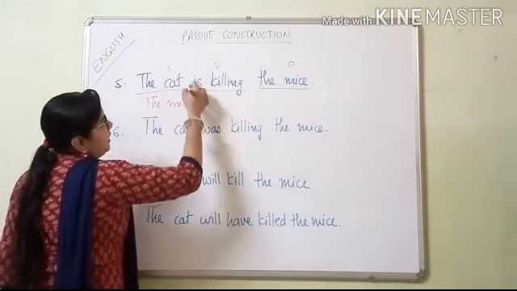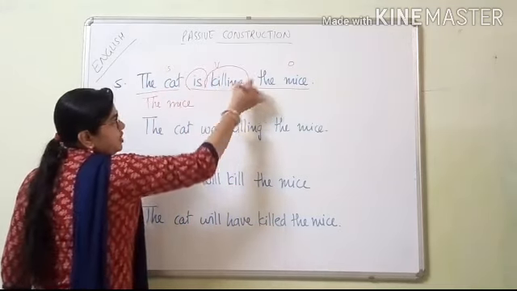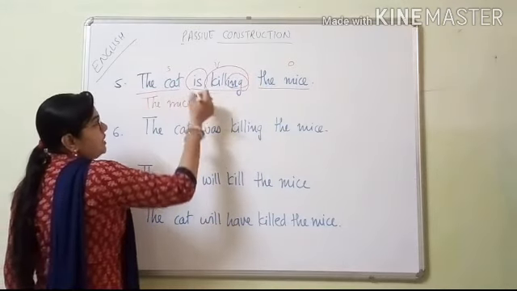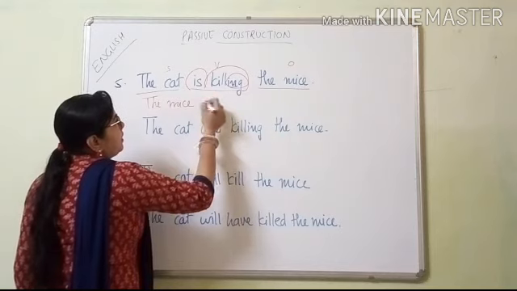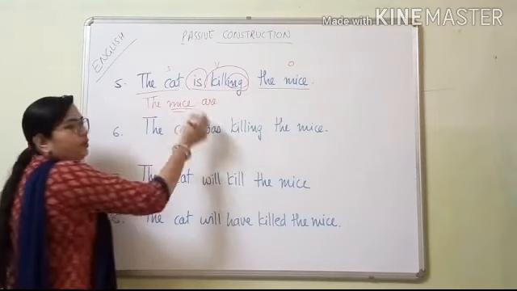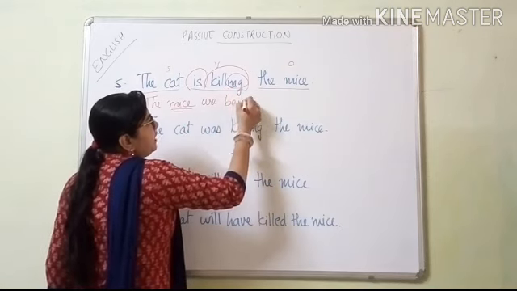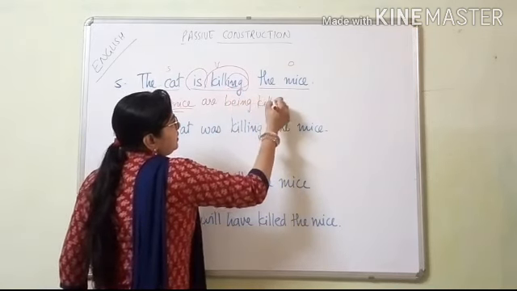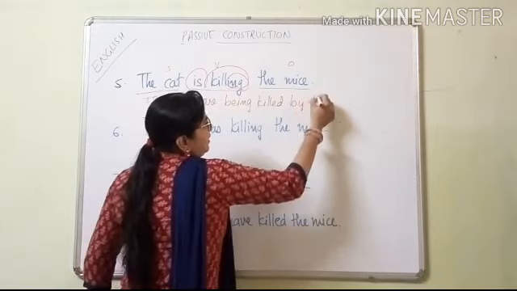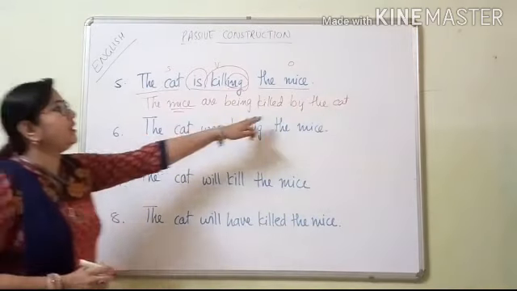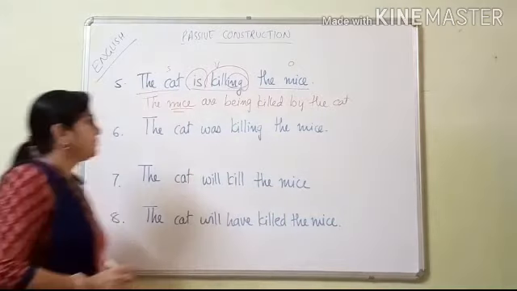Now here see, is killing. ing is there. So what will we keep here? First, instead of is we will keep here are, because it is plural form. The mice are, because ing is there, so being killed by the cat. Okay, the mice are being killed by the cat.